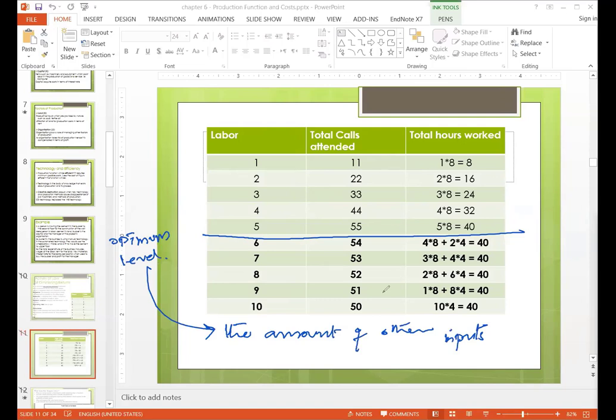So if they have a fixed amount of other inputs, they can have a certain level of labor. After that, their output will fall. So below this point, an increase in labor is increasing output. After that, an increase in labor is decreasing output. Why is it so? There are a few reasons.